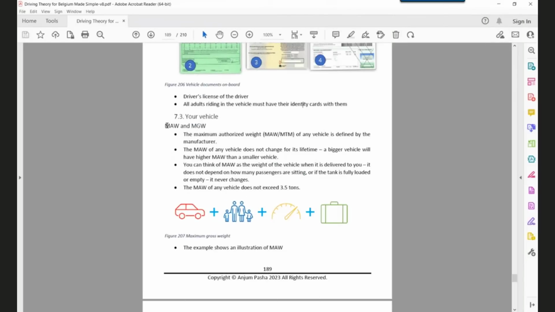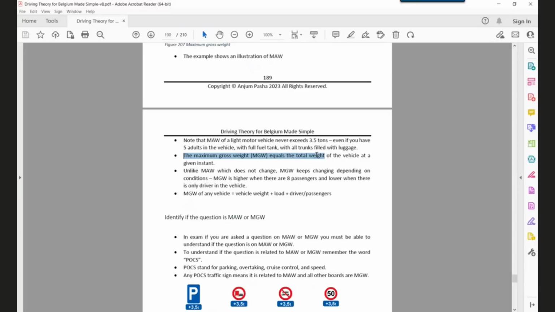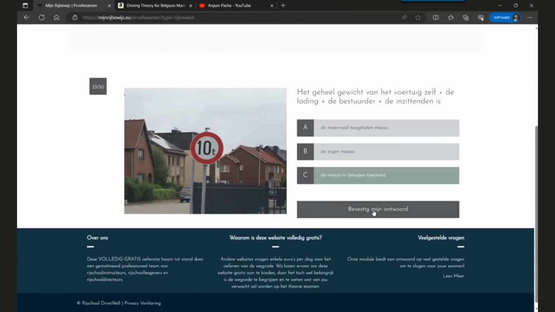So the two terms MAW and MGW have been explained in the book. The question was referring to this maximum gross weight. So the maximum gross weight equals the total weight of the vehicle at a given instance, right? Maximum gross weight of any vehicle is vehicle weight, load plus driver plus passengers. So that's what the question is. So let's confirm and continue.